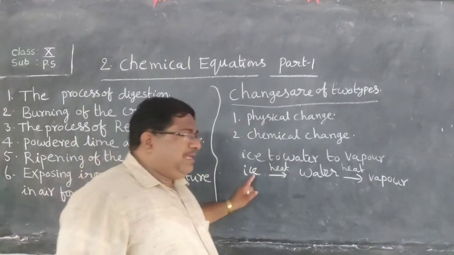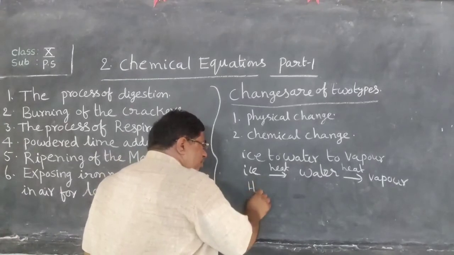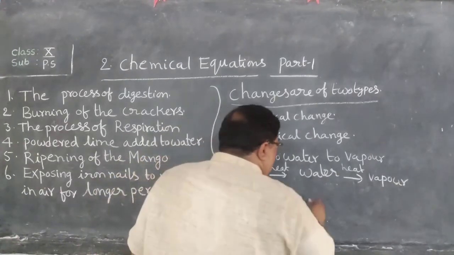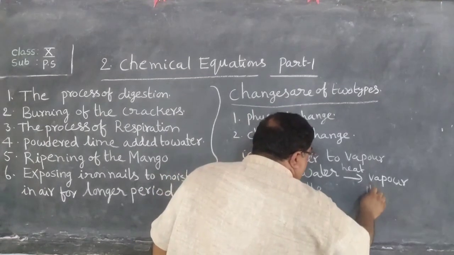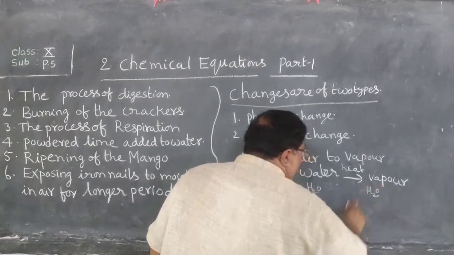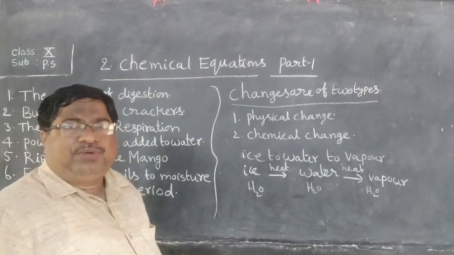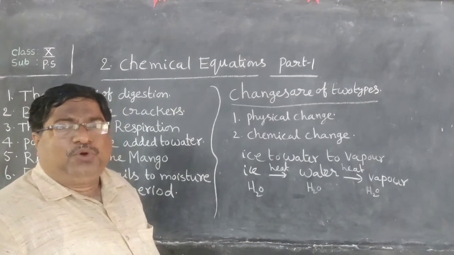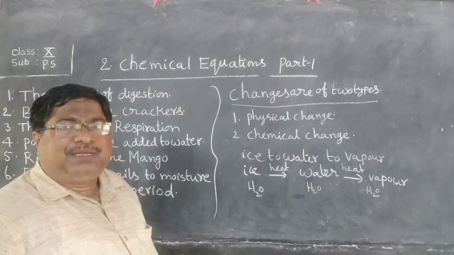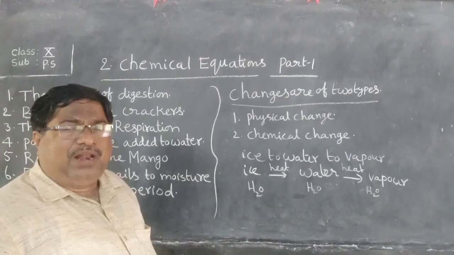The formula of ice is H2O, water is also H2O, and vapor is also H2O. Whenever a physical change occurs, no new substances are formed, but we can observe a change in the state or color.